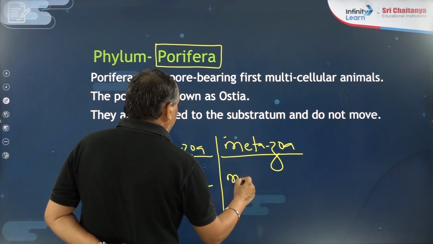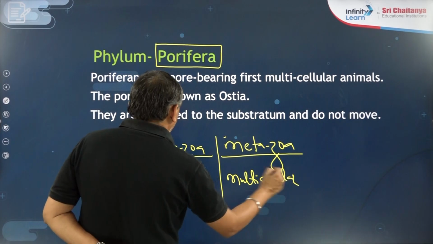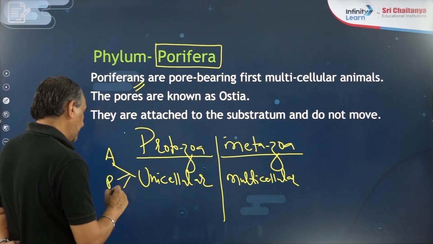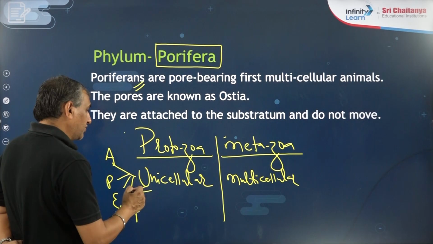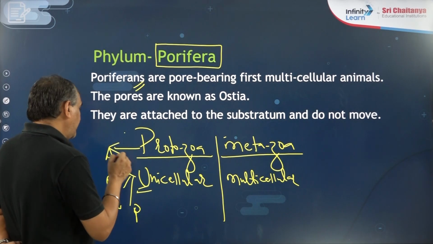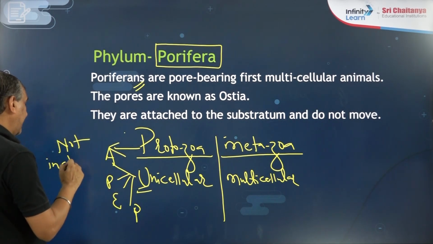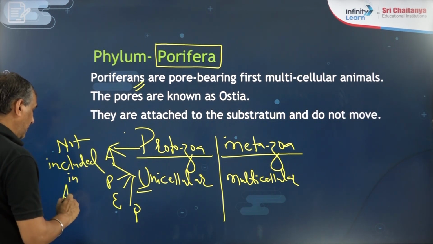Metazoa, they are multicellular. Like amoeba, paramecium, euglena, plasmodium, they all are unicellular, so they are not included in the animal kingdom.